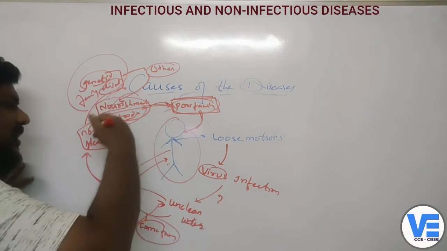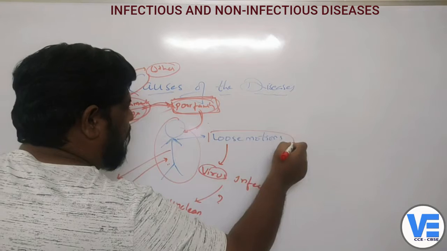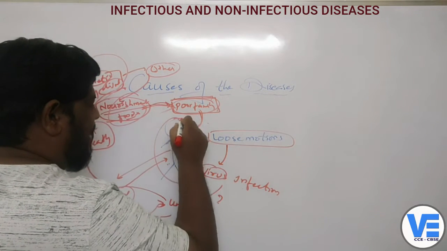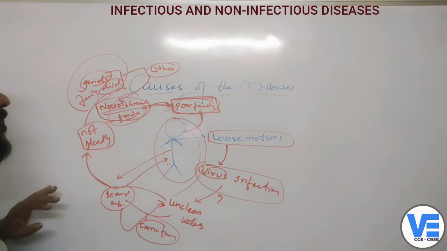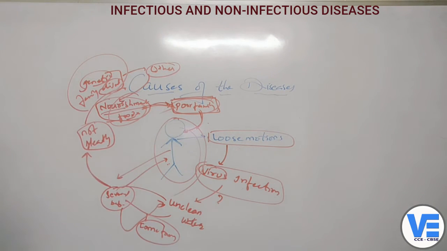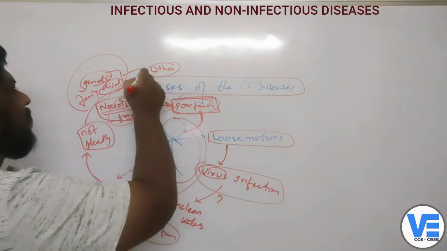Because of the unclean conditions the virus infection has taken place, and that led to the disease in the child. So this is how we can explain the causes of diseases.